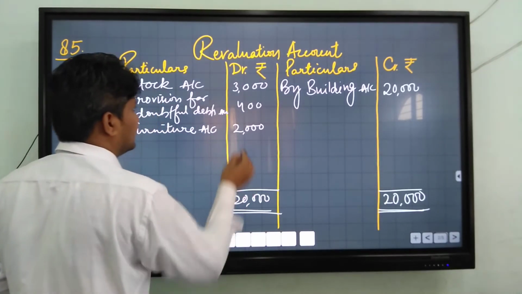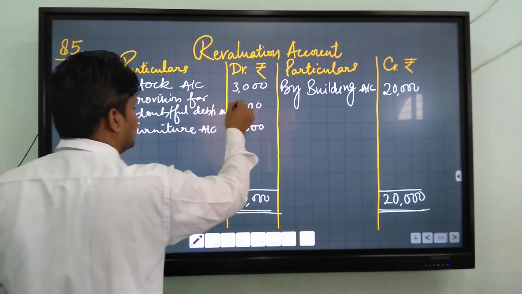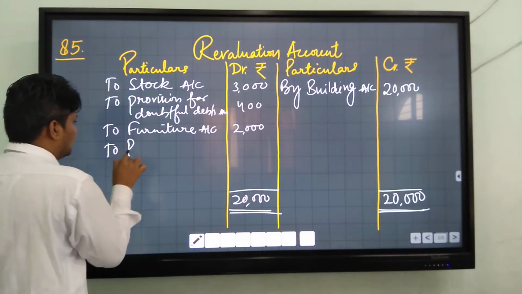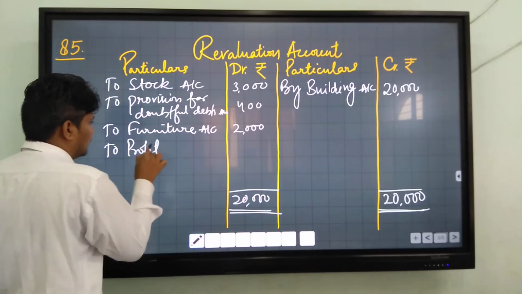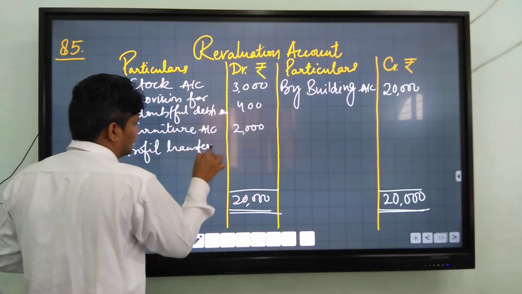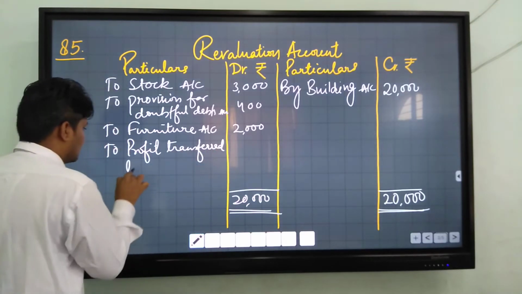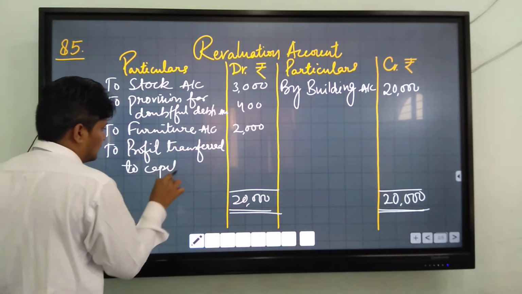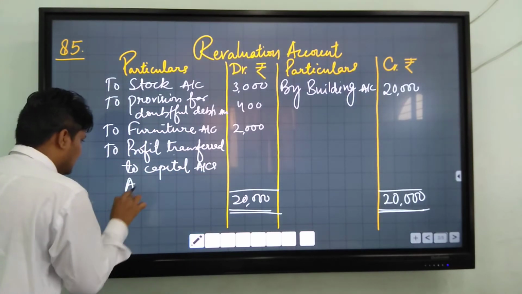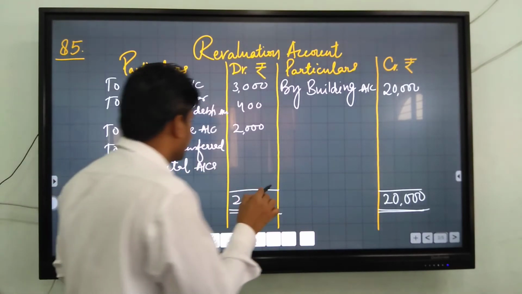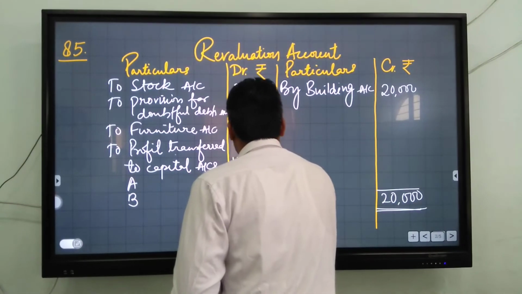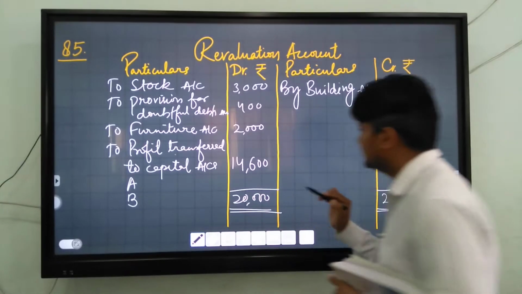And you have to deduct 3,000, 2,400, that is 5,400, and you will get profit or gain transferred to capital accounts of A and B. You get 14,600.